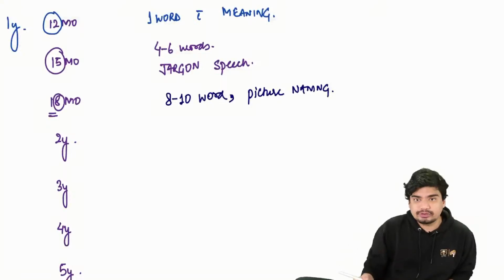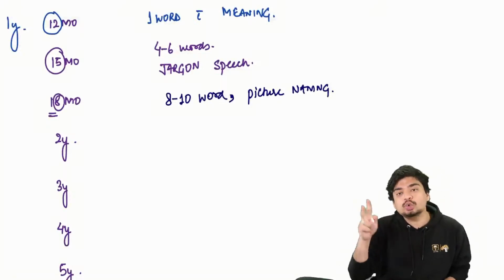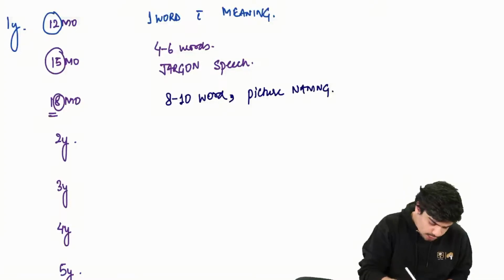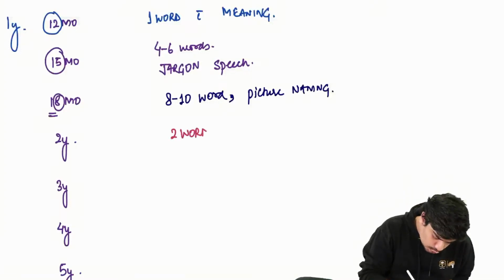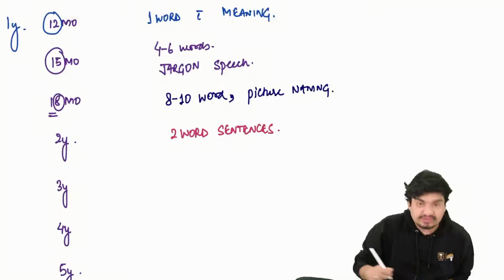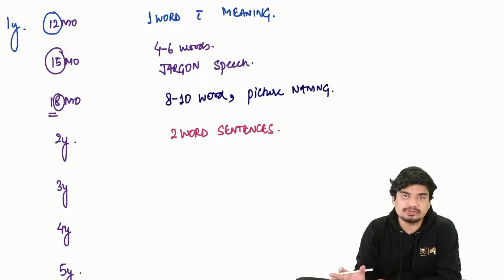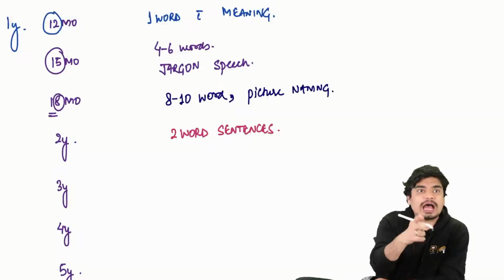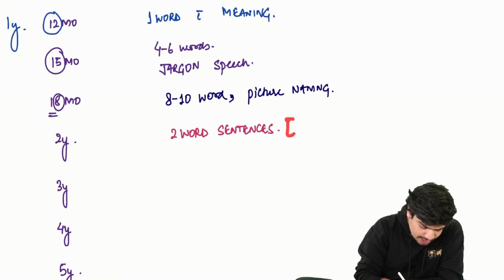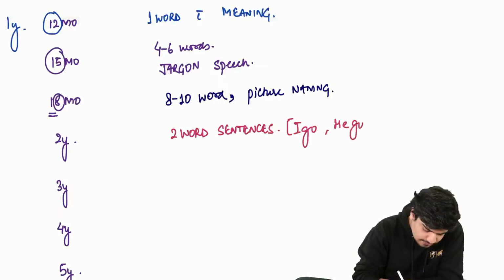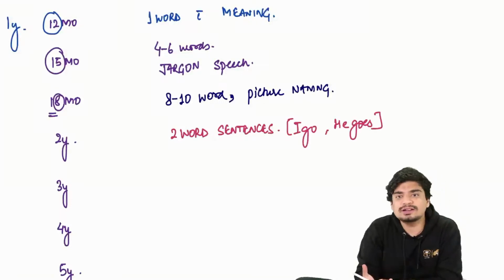At 2 years, 2-word sentences. The child is able to say 2-word sentences. What are these 2-word sentences? I go, he goes, he comes, you go. These are examples of 2-word sentences.